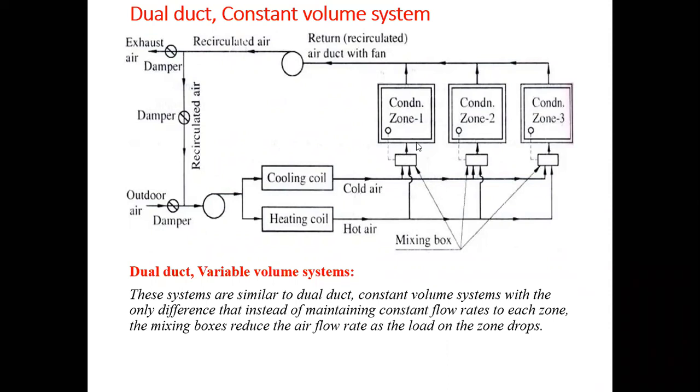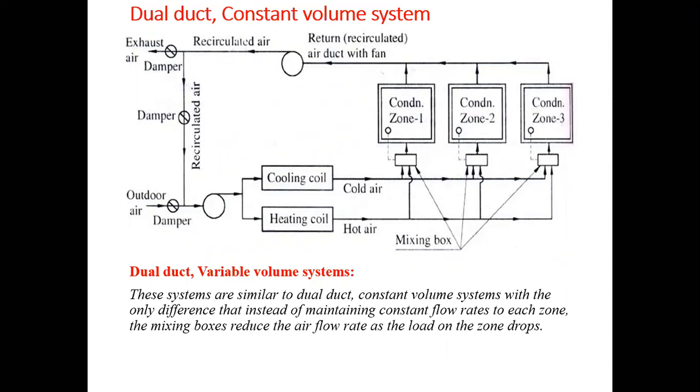Here dampers are not provided, so there will be a constant volume flow rate to the conditioned space. In the mixing box there will be mixing of cooling air as well as heating air, and as per the requirement of the conditioned zone, we supply the air to the room. After that, some of the air is recirculated through the recirculation fan and mixed with the fresh air. So this is the dual duct constant volume system.